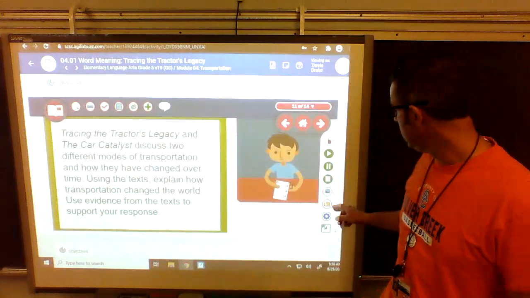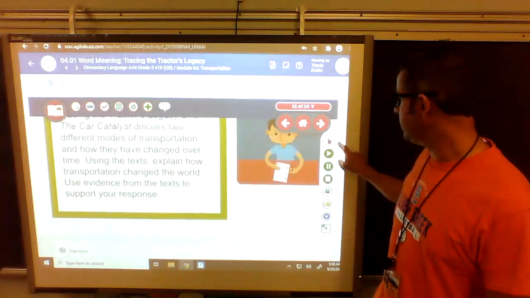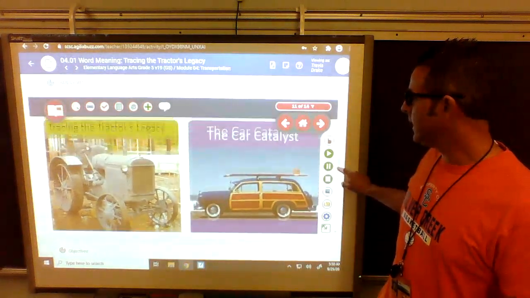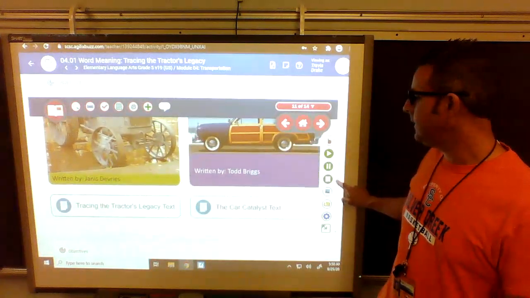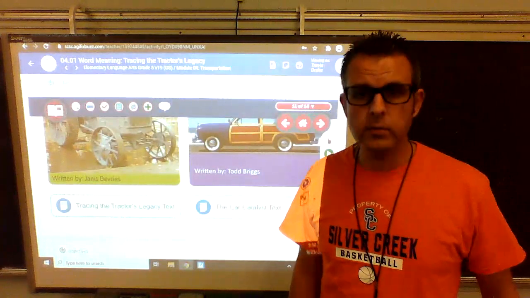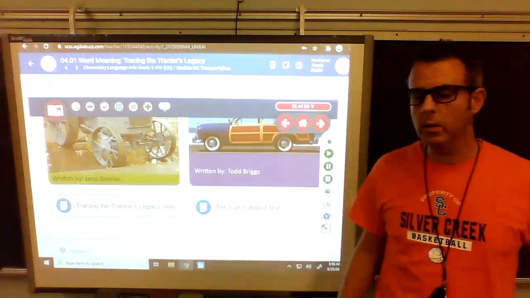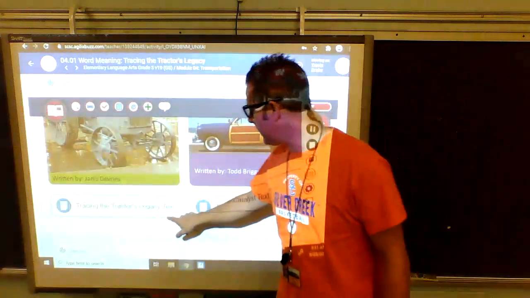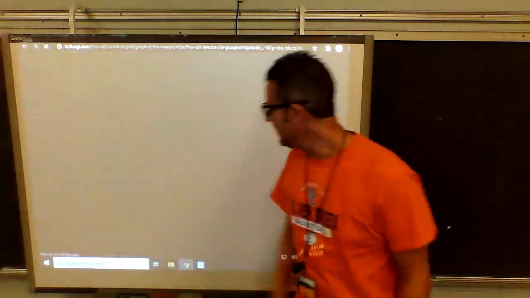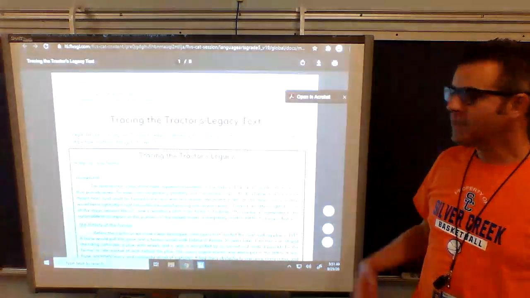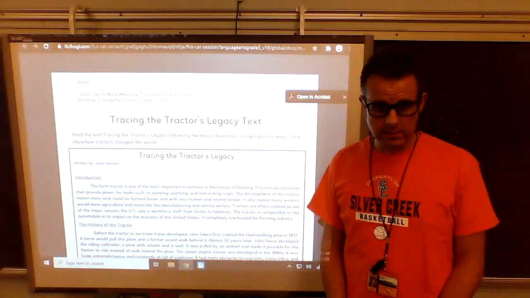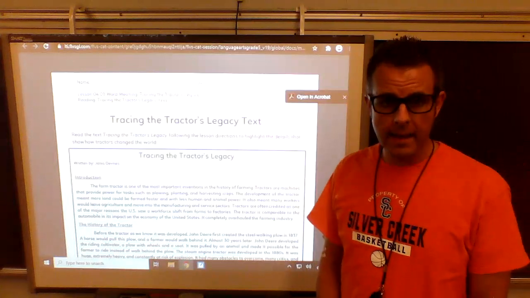Well, good question. If we just scroll down a little bit, still on slide 10, we have tracing the tractor's legacy and the car catalyst. But right underneath it, there's these little blue papers. Those are the articles. And so we're just going to look at the first one, tracing the tractor's legacy text. And when we click on it, it pulls up our article. And so we are going to have to read through this article and see what it's about.